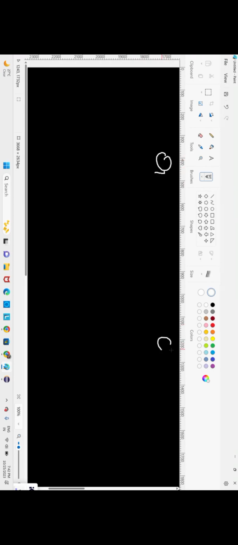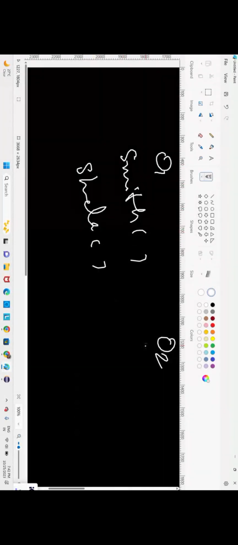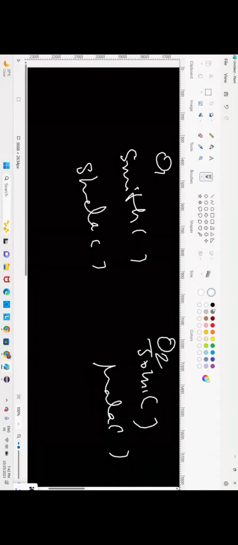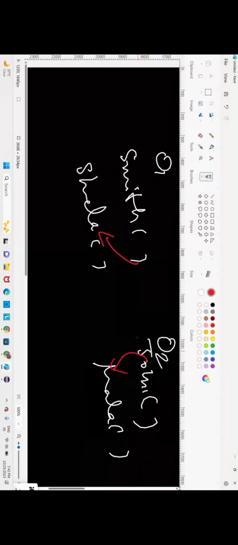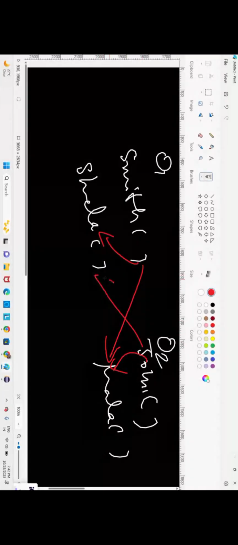Smith will tell hi to Sheila, John will tell hi to Mala, then Smith will start communicating with Mala and John will start communicating with Sheila. This is how threads communicate with other home objects.